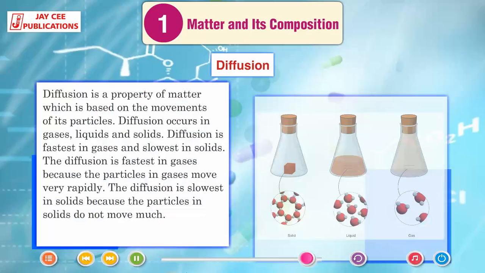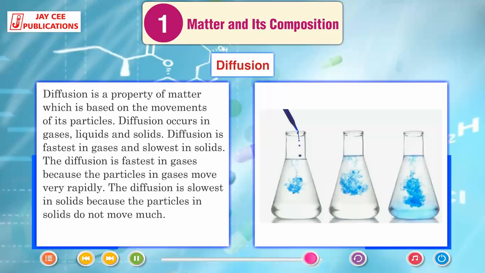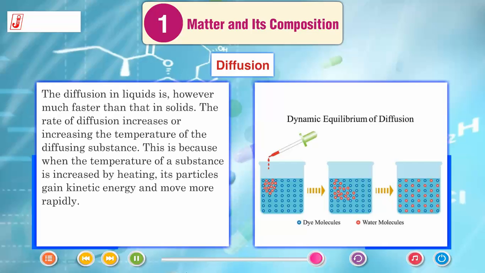Diffusion. Diffusion is a property of matter which is based on the movements of its particles. Diffusion occurs in gases, liquids and solids. Diffusion is fastest in gases and slowest in solids. The diffusion is fastest in gases because the particles in gases move very rapidly. The diffusion is slowest in solids because the particles in solids do not move much. The diffusion in liquids is, however, much faster than that in solids.